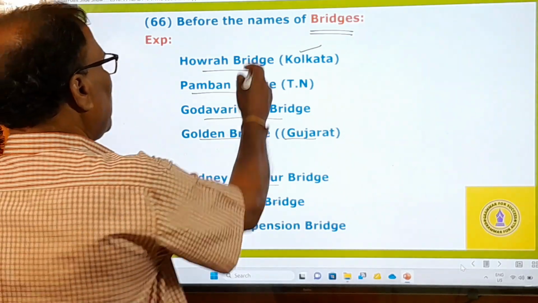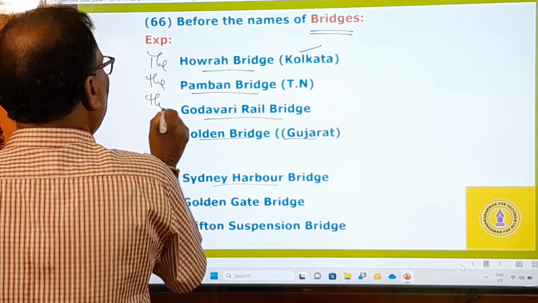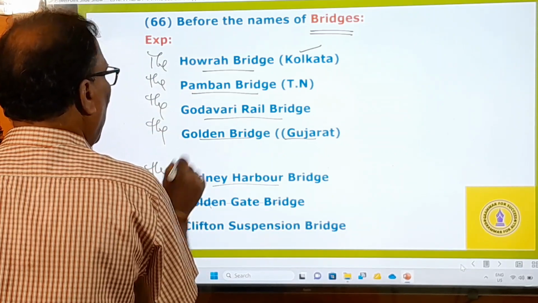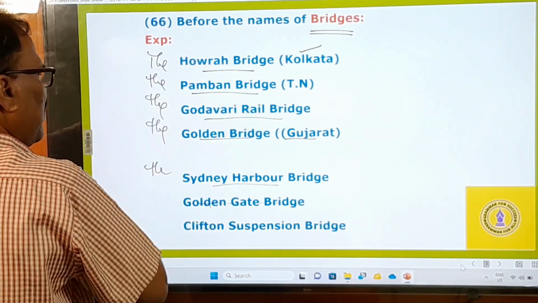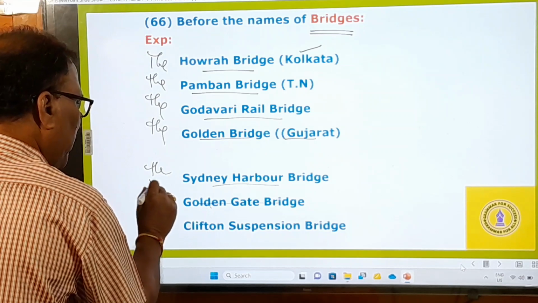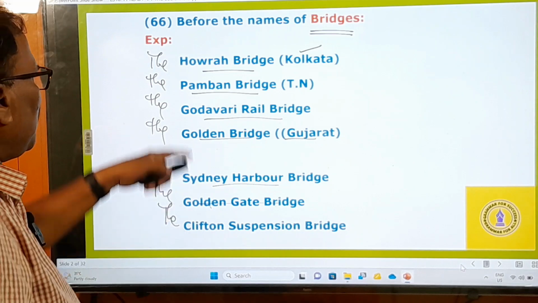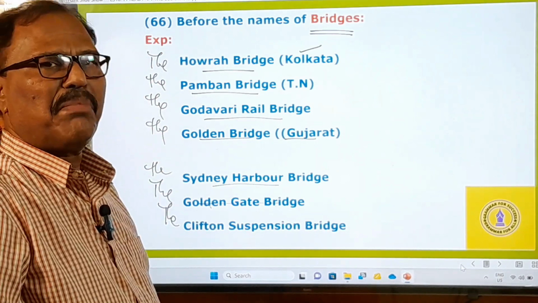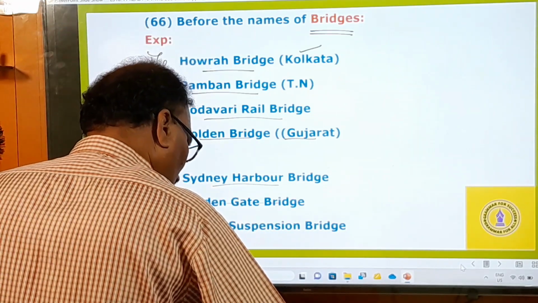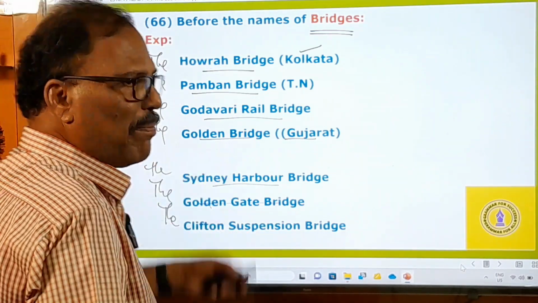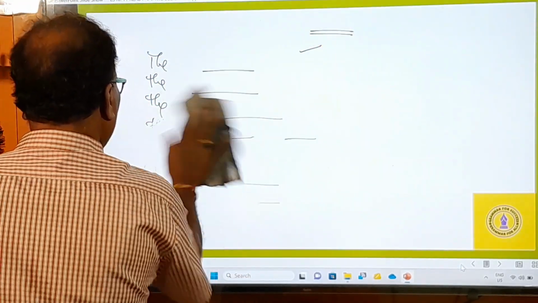In this way, these are all the names of bridges. Before them, you must use the definite article. You should not simply say Howrah Bridge. You must say the Howrah Bridge, the Pamban Bridge, the Godavari Rail Bridge, the Golden Bridge, the Sydney Harbour Bridge, the Golden Gate Bridge, the Clifton Suspension Bridge. So before all the names of bridges, we must use the definite article. Based on this rule, I have given some examples to make you understand. Please follow them.